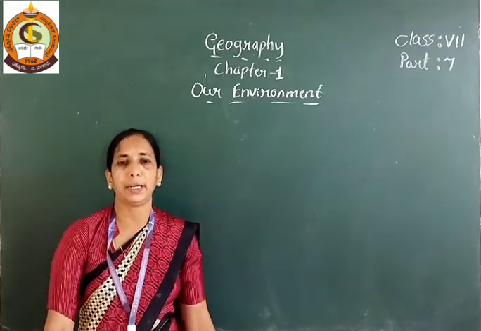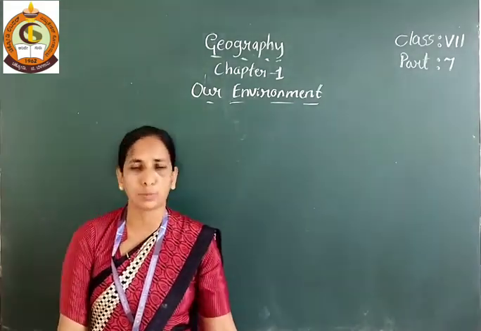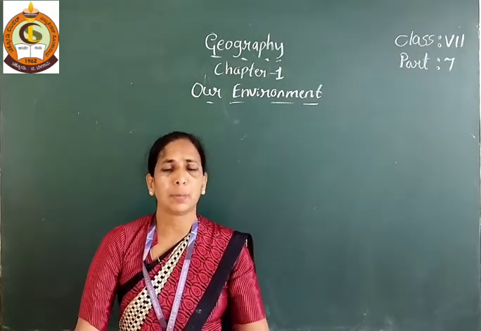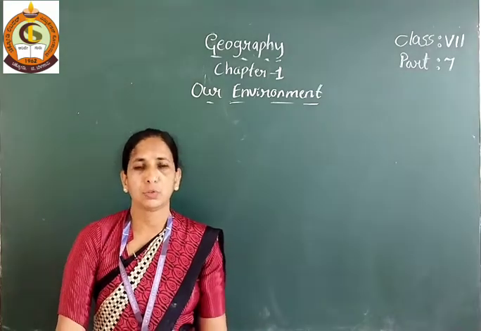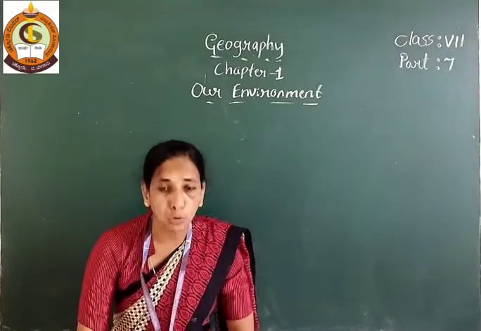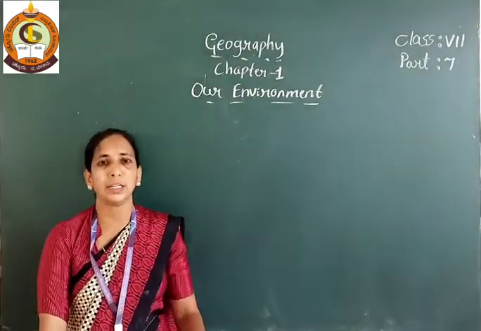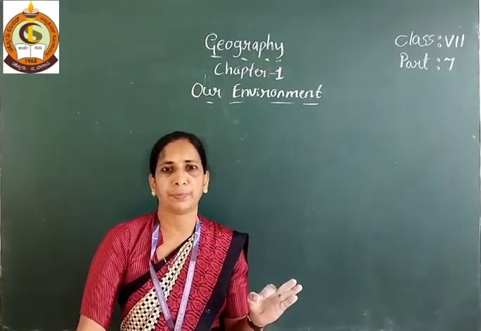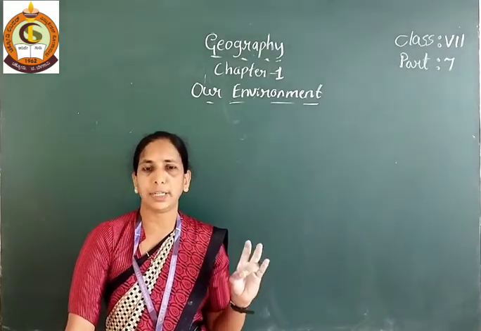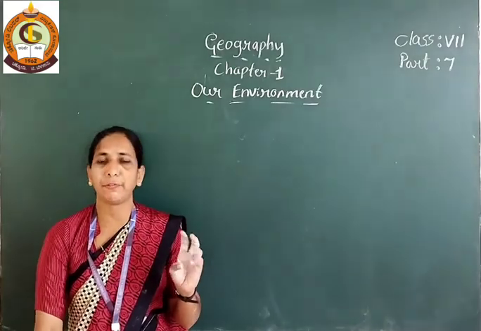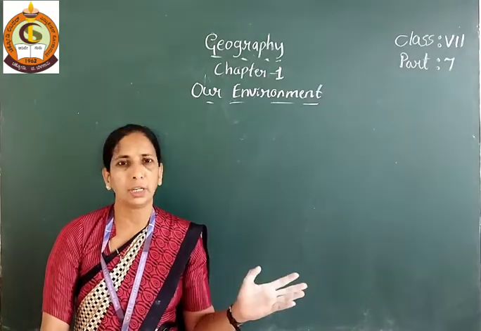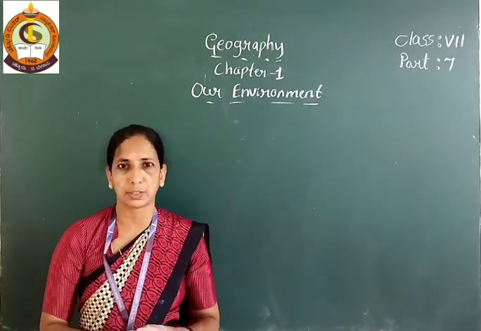But you have completed the atmosphere in the previous part. In the atmosphere you have learnt about five layers. The first layer is the troposphere, the second layer is the stratosphere, the third layer is the mesosphere, the fourth is the thermosphere and the fifth is the exosphere. All of this you have learnt in the previous class.